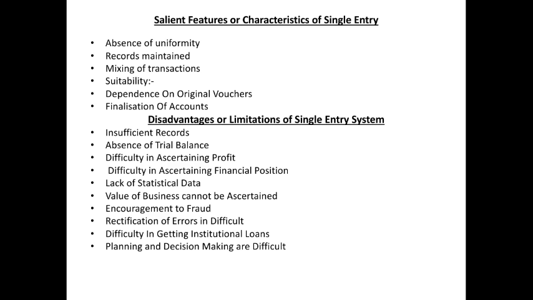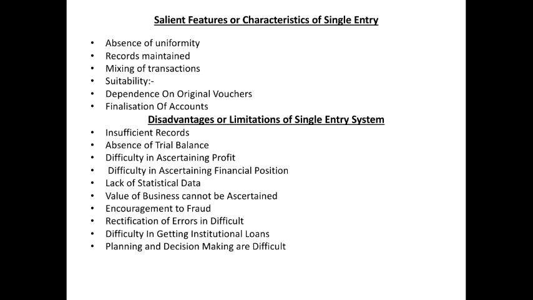The system differs from firm to firm as it is maintained according to the requirement and convenience of the organization. It is highly flexible according to the capabilities of the individuals maintaining the records.